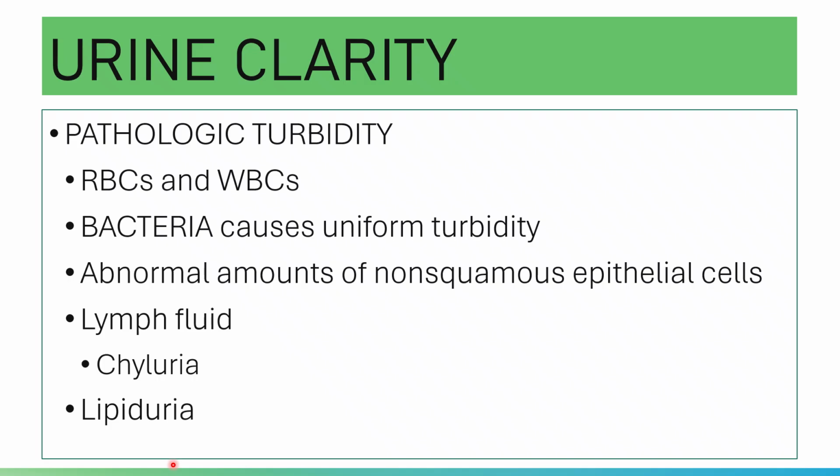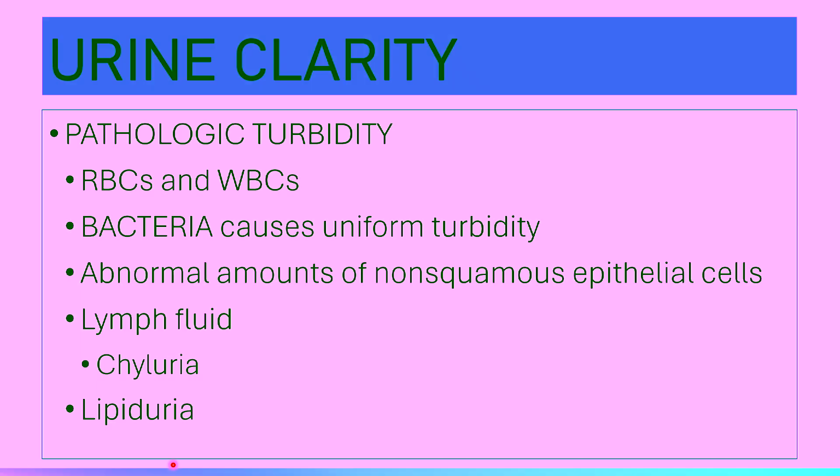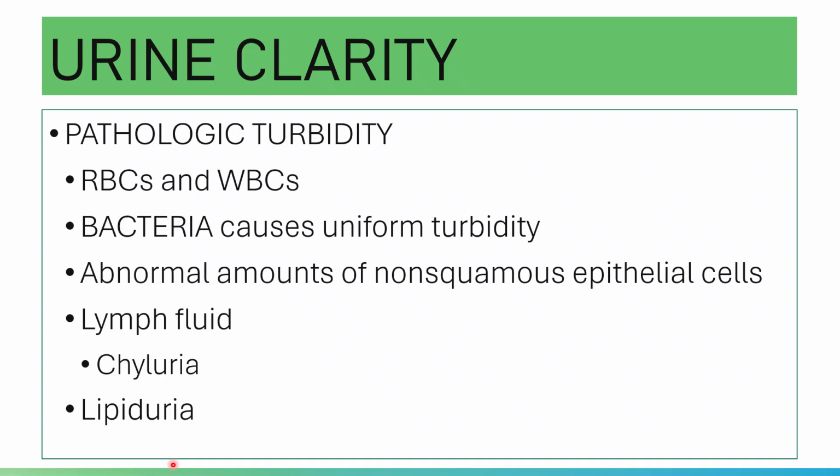In lipiduria, fat globules appear in the urine, and this is most often associated with nephrotic syndrome. In nephrotic syndrome, the glomerulus is damaged.